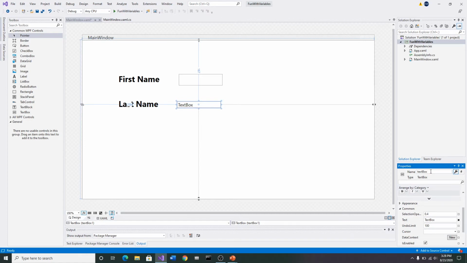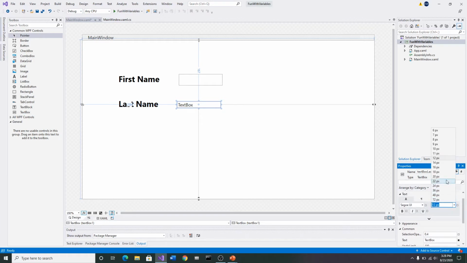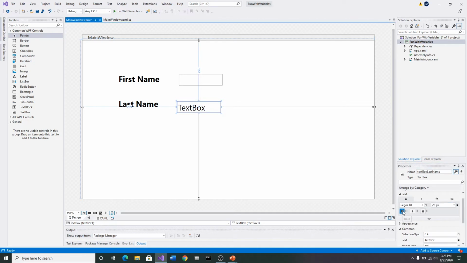I'm going to change it to text box last name, and I capitalize the word last and the word name. Then I'm going to come back down here and change the size to 22 again, and bold, just like we did on the other one.